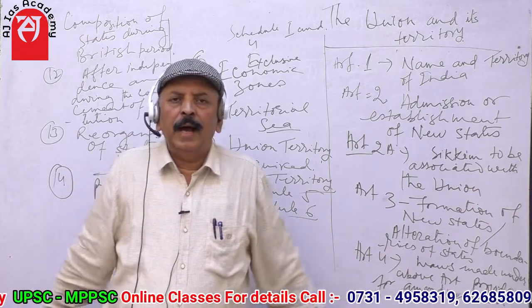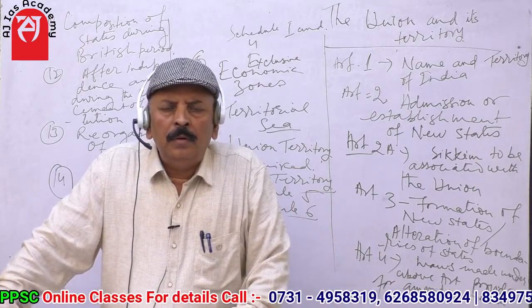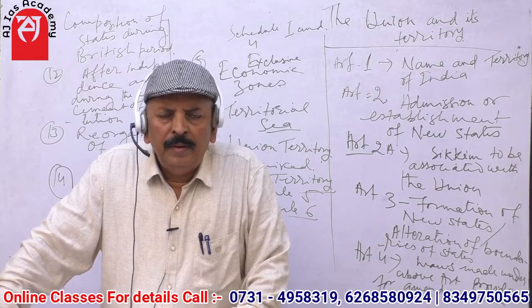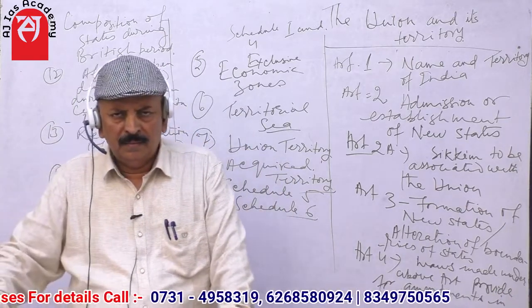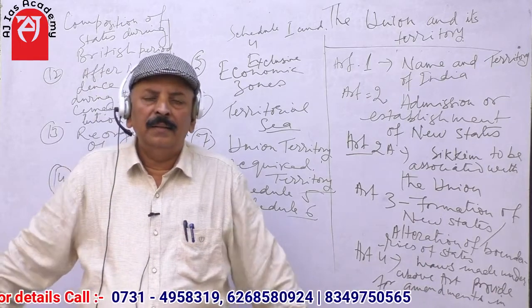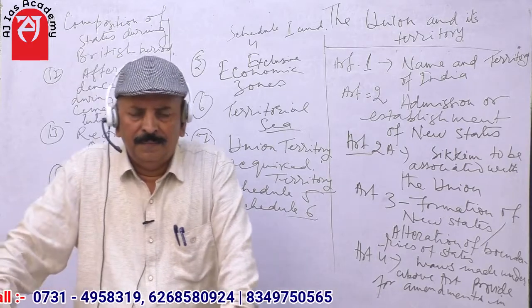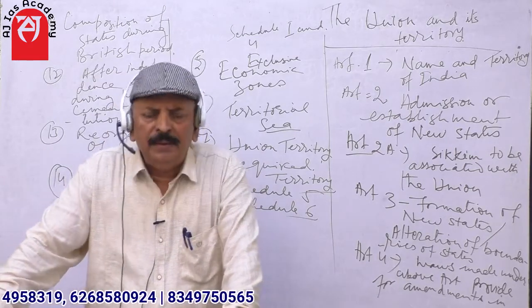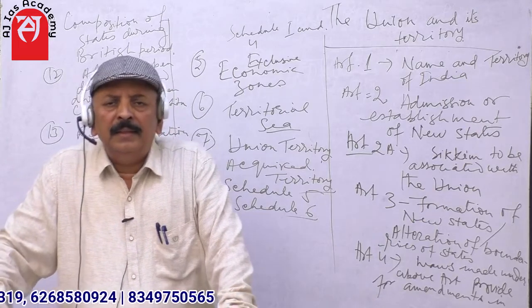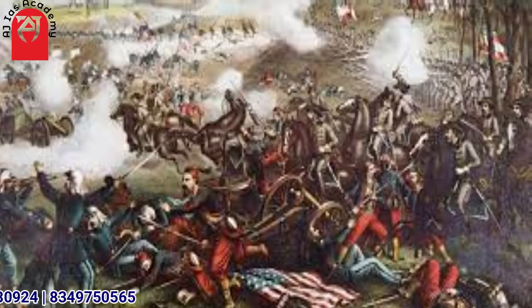And thereafter they composed a central government by an agreement. And secondly, they have the right to secede from the Union. And you might have seen that in 1865 the civil war broke